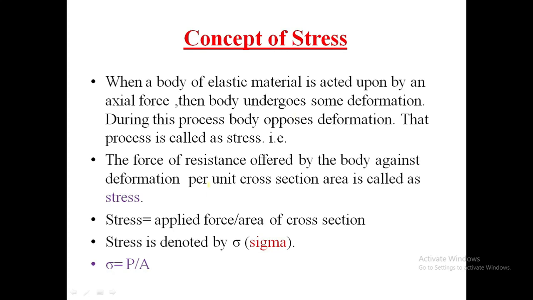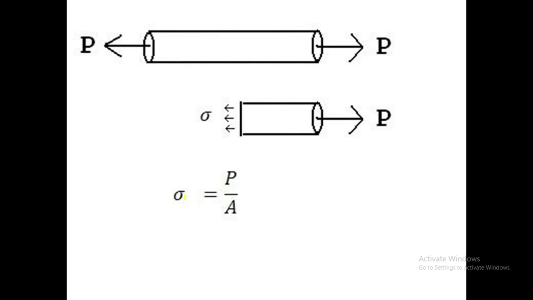Or in other words, the force of resistance offered by a body against deformation per unit cross-sectional area is called stress. In the figure I will make clear what is meant by stress. In the figure there is a circular rod. On the circular rod a force P is applied. Due to the force, some internal resistance occurs. This internal resistance opposes deformation and causes stress. These are the internal resistances, which are exactly opposite to the direction of the force. Mathematically, stress sigma is equal to P upon A.